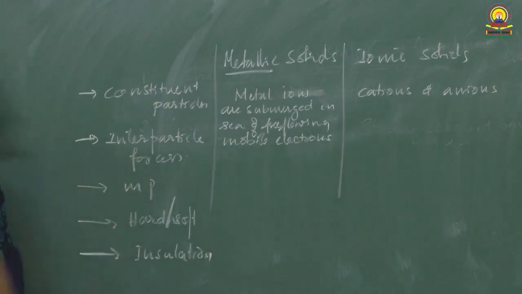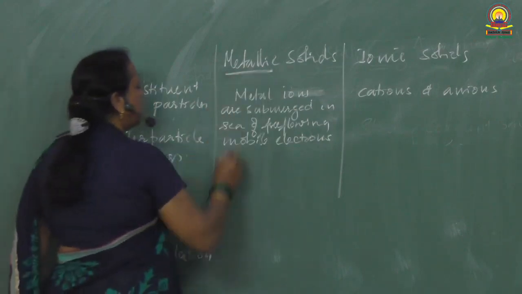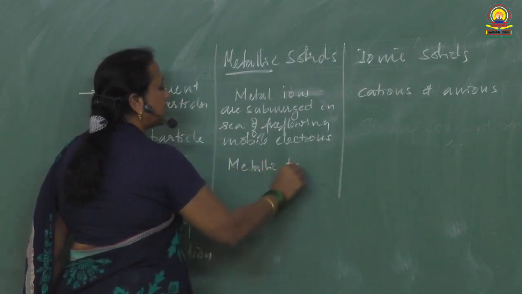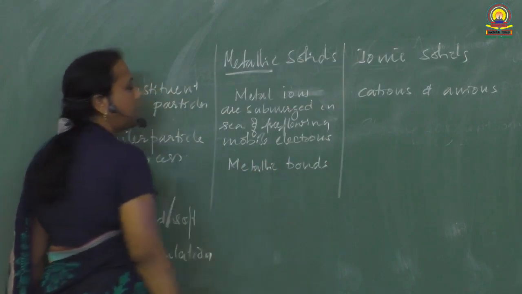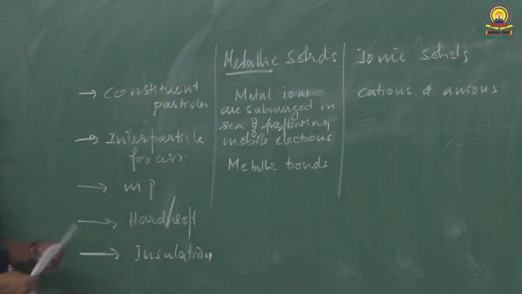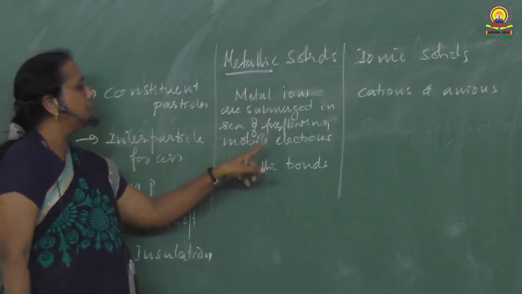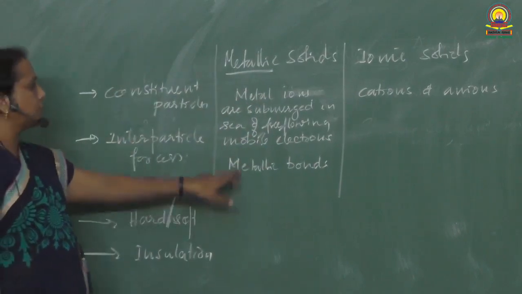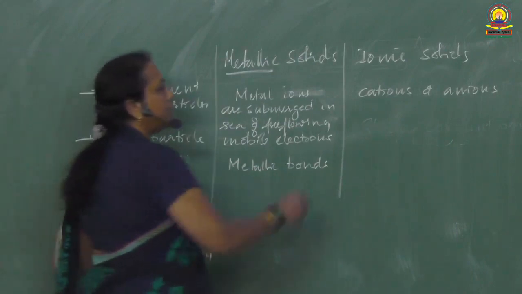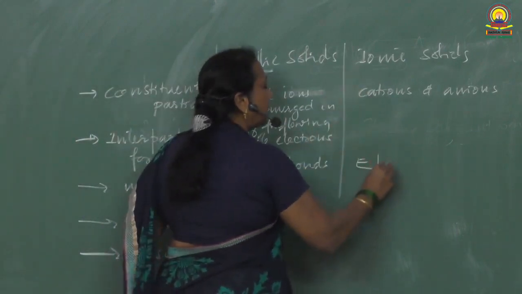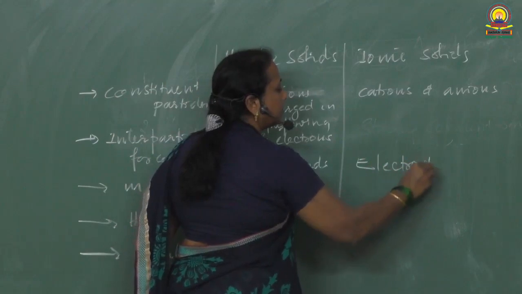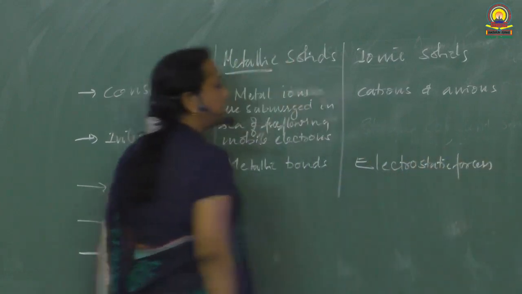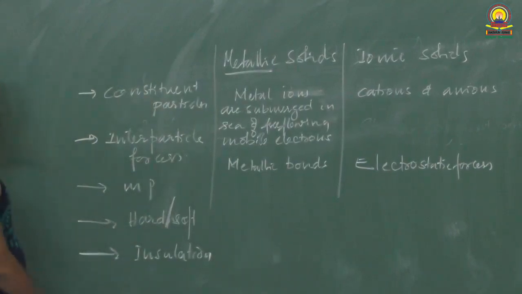Coming to interparticle force of attraction, in metallic solids, metallic bonds are present. It is a kind of electrostatic force of attraction between positively charged metal ions and negatively charged moving electrons. That kind of forces are present in metallic solids, whereas in ionic solids, purely electrostatic forces are present, strong electrostatic forces.